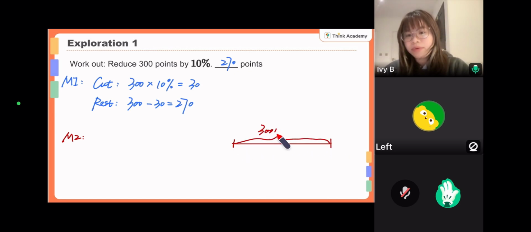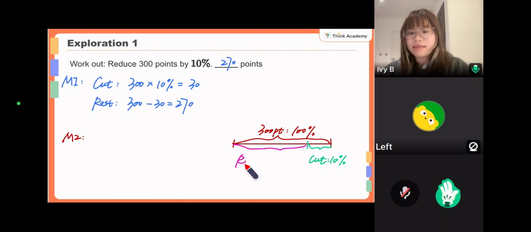That will be 300 points. That will be 100%. That is the original part. And now what we do is we need to cut 10% of that. It's a bit longer so that you can see it clearly. So we cut 10%. Now, can you tell me what is the percentage for the remaining part? Is it easy? The rest will be 100% minus 10%. Remember, 100% is actually just 1. So basically, you can just use 1 to represent it if you don't want to write down the whole number. 1 minus 10%, which is 90%.